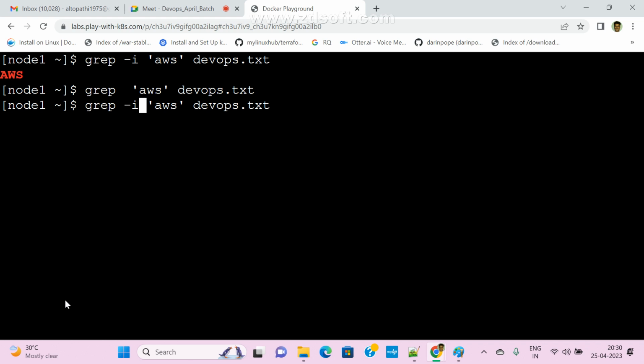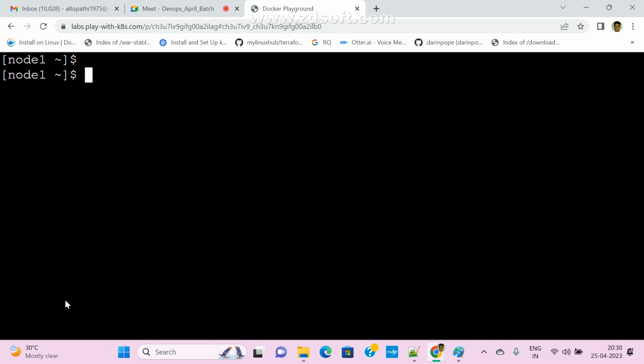Yes, sir. Okay. Suppose I want to search multiple files. How to check it? Let me create one more file. I want to copy the file, guys. What is the command? cat devapps.txt, and we can use one more file, devapps1.txt. Or directly we can use the copy command also. What is the command? cp devapps.txt devapps1.txt.